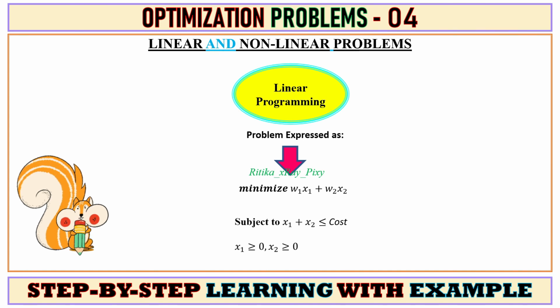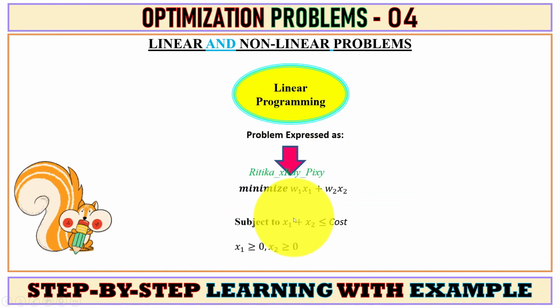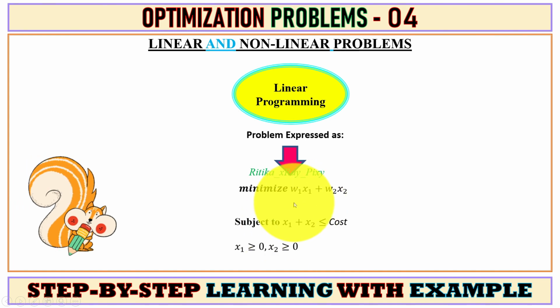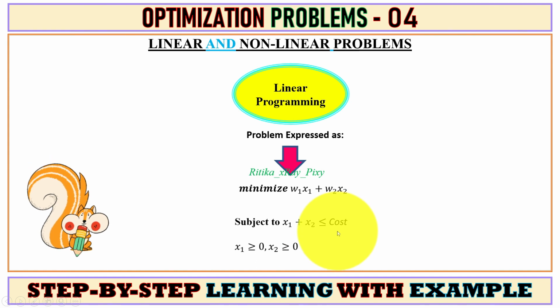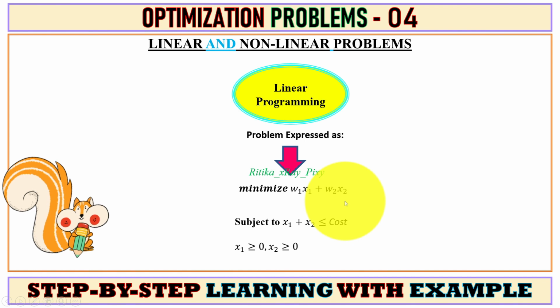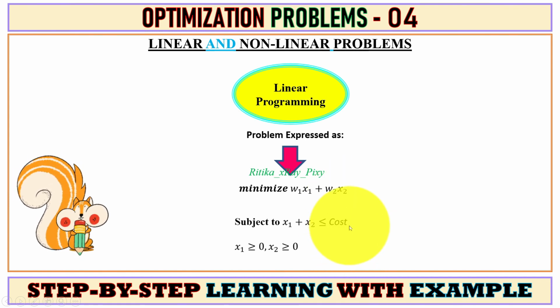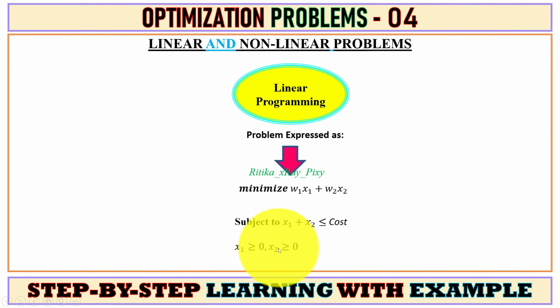This is the standard form for a linear problem. So we can express a linear problem using this standard form: minimize function f(x) subject to constraints, and here we have the design variables. This objective function contains linear equality and inequality constraints and design variables.